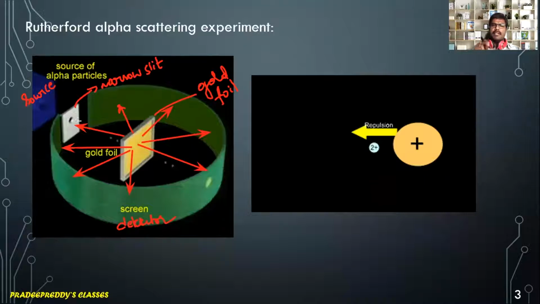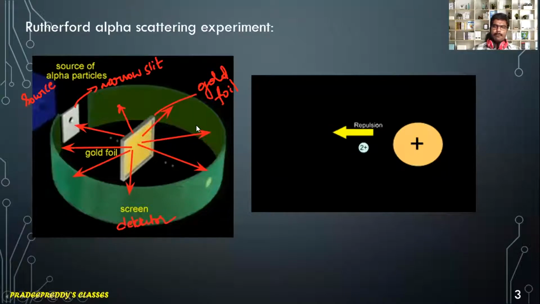From this, he confirmed that these positively charged alpha particles get scattered in all possible directions, not only for gold foil. If you take any other metallic plate in place of the gold foil, the same thing happens, by which he confirmed that scattering of positively charged particles takes place in this experiment. You can see that clearly in the animation: the spots occur on the screen in different directions.